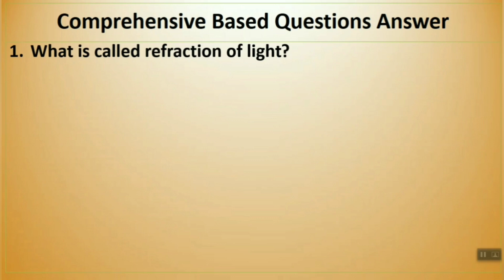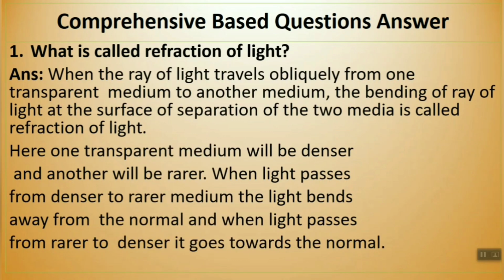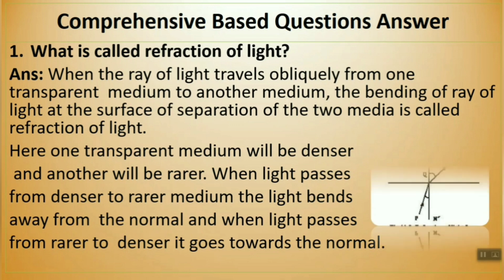First one, what is called refraction of light? The same question you have learned in the knowledge based part. Here you have to write a bit more. You have to write the definition as the knowledge based part, and then what will happen in case of refraction of light. We know the light bends at the surface of separation. So how it bends, you have to write this, or you can write any other information also. I thought this part is enough for 2 marks.